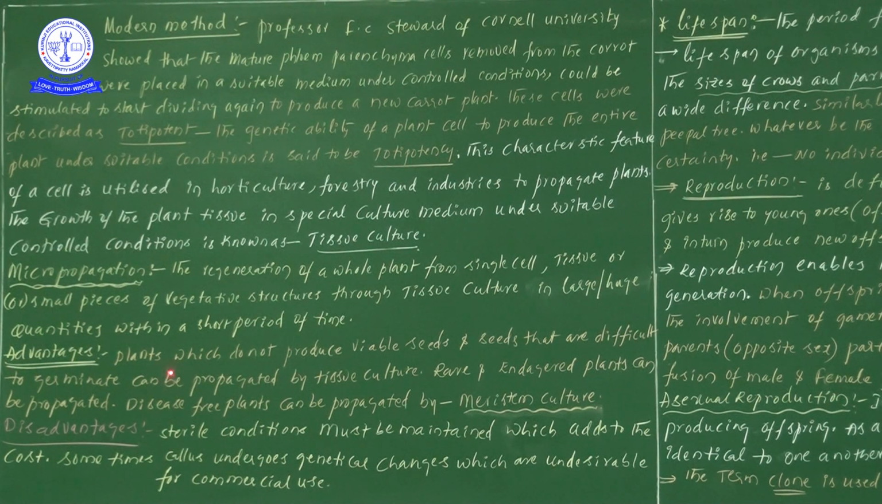So the first one is plants which do not produce viable seeds. When the plants are unable to produce viable seeds, in that particular case we can use tissue culture techniques.